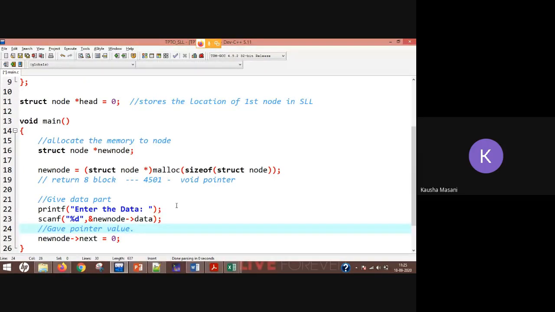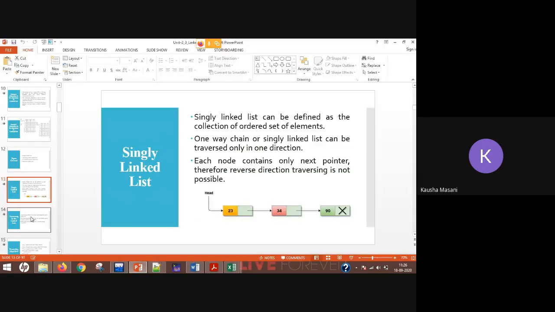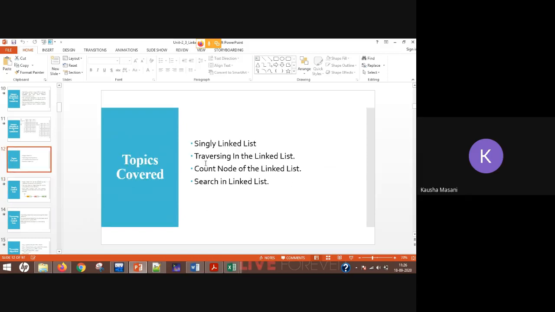Okay, we are going to keep it till here. I don't want you to make your memory buffer overflow. So we are keeping it till here. Tomorrow we are going to continue from this program, and then tomorrow we are going to see how you can traverse, count, and search in your linked list. Okay, that is tomorrow, not today.